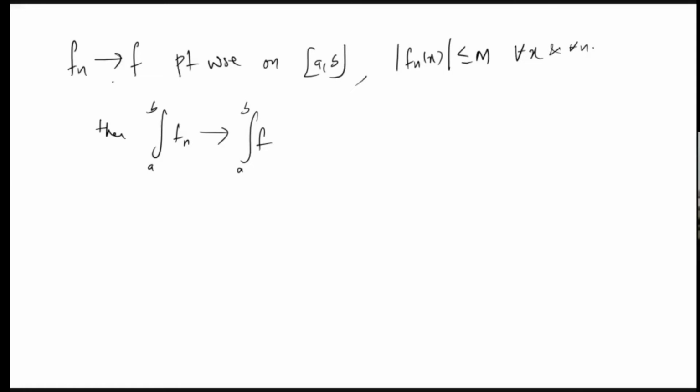Here it is nothing but the dominated convergence theorem. If we have a sequence of functions, everything bounded by some integrable function, then we can interchange the limit and the integral. That is the result we have to use here. But for JAM aspirants, just learn this: if fn converges to f pointwise and it is bounded by some common bound, then we can interchange the limit. That is, the integral from a to b of fn will converge to the integral from a to b of f.